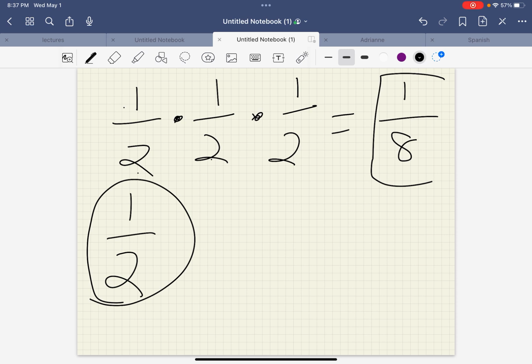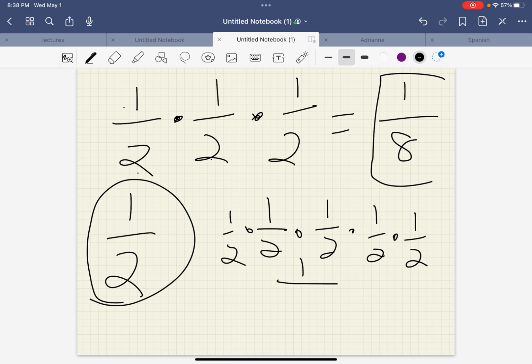Let's see. I'm looking in the... So like number 6, what is the probability of getting heads, heads, tails, heads, heads? That's not like this last one. This is asking for the probability of 5 different tosses. So it's going to be, this is number 6, 1/2 times 1/2 times 1/2 times 1/2 times 1/2. So that's going to be 1/32 for that one.